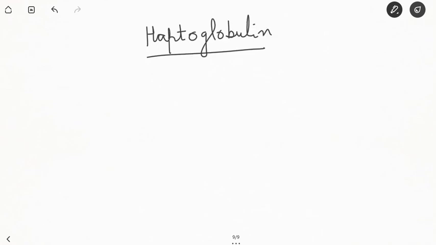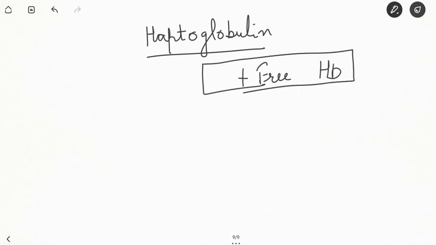Fourth comes the haptoglobins. So they form stable complexes with the free hemoglobin. Therefore, they prevent loss of iron during the urinary excretion, and protect the kidney from damage by hemoglobin.